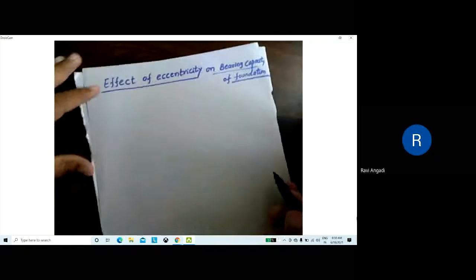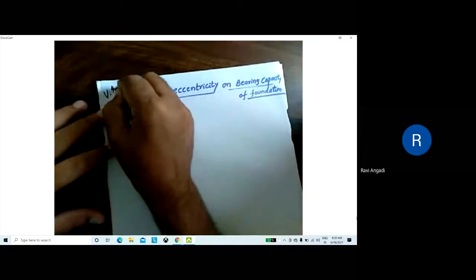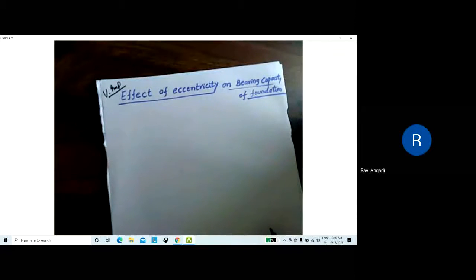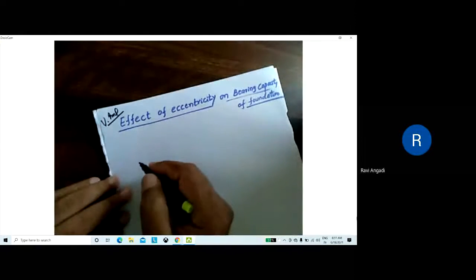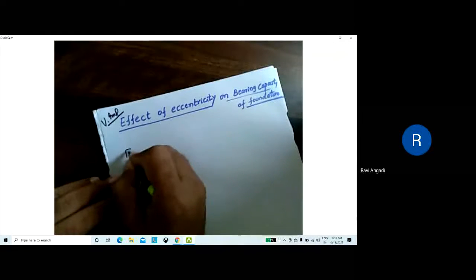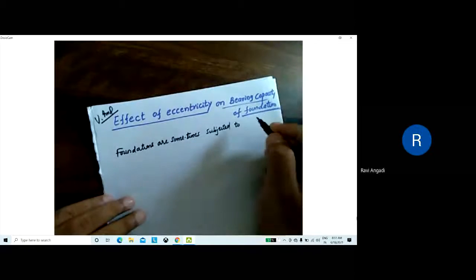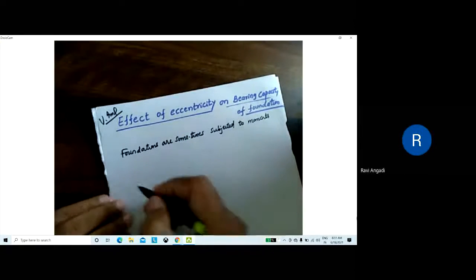Now, this is very important. Again, I'll take here the effect of eccentricity on the bearing capacity of a foundation. Very important, I'm writing here from the examination point of view. So please note it down. Foundations are sometimes subjected to moments in addition to the loads.